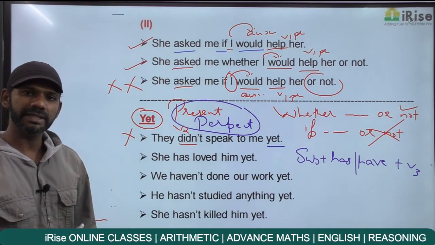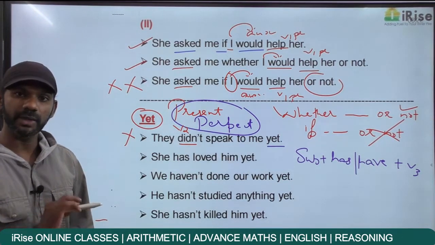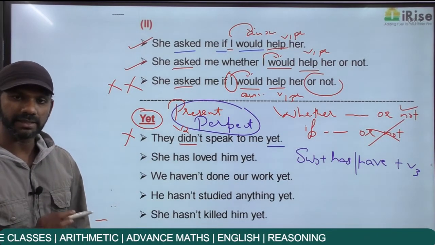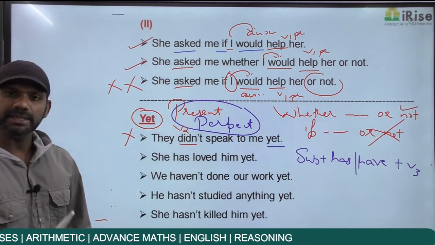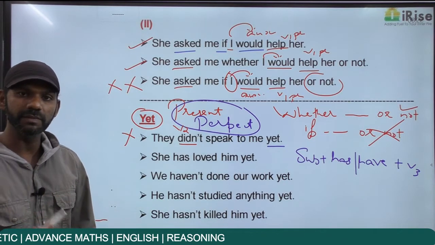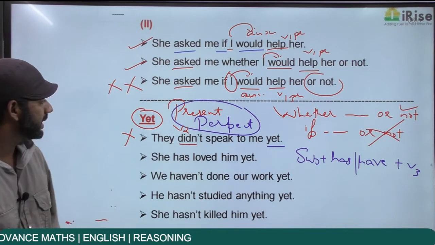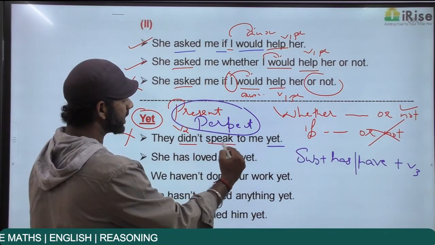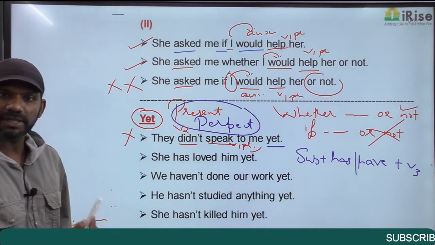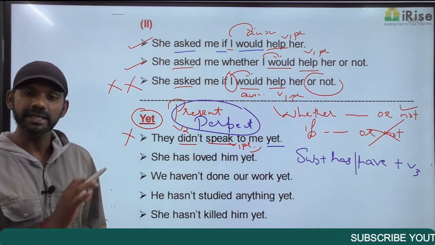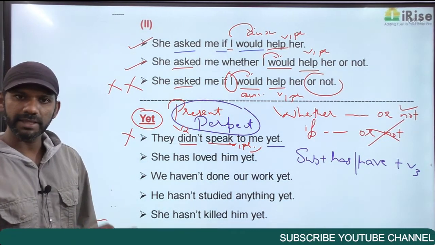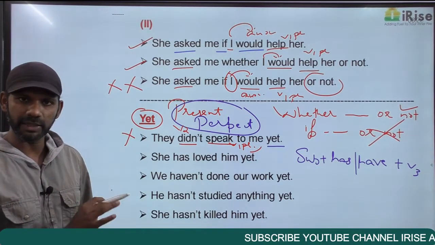If you want to identify the tense of a sentence, just write down the order of the sentence. Did is V2. V2 is simple past tense, undoubtedly. It's always do, does, did, will, shall, would, those auxiliary verbs plus V1 plural. Didn't speak: speak is V1 plural. So didn't speak is did plus V1 plural. That is completely fine, simple past tense. But yet cannot appear in simple past tense. The first statement is grammatically wrong.